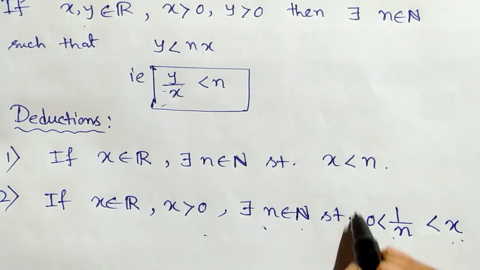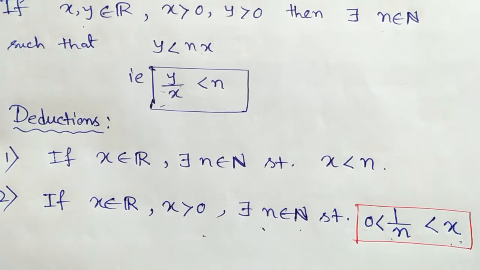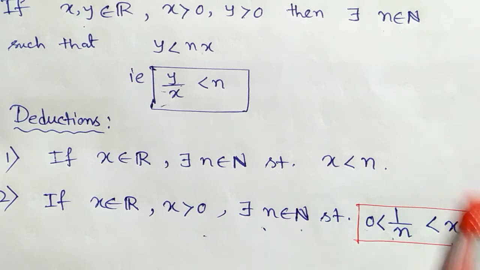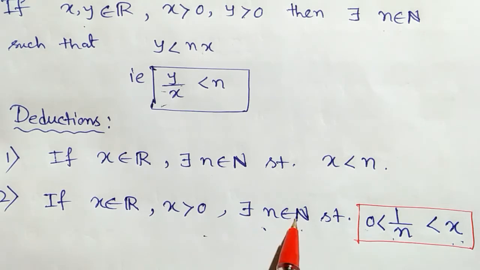Now look at this expression. This is a very important result, and we frequently use this expression in our further discussion, sequences, and many more results, many more theorems. This is based on these deductions. So what is the actual geometrical representation of this deduction?